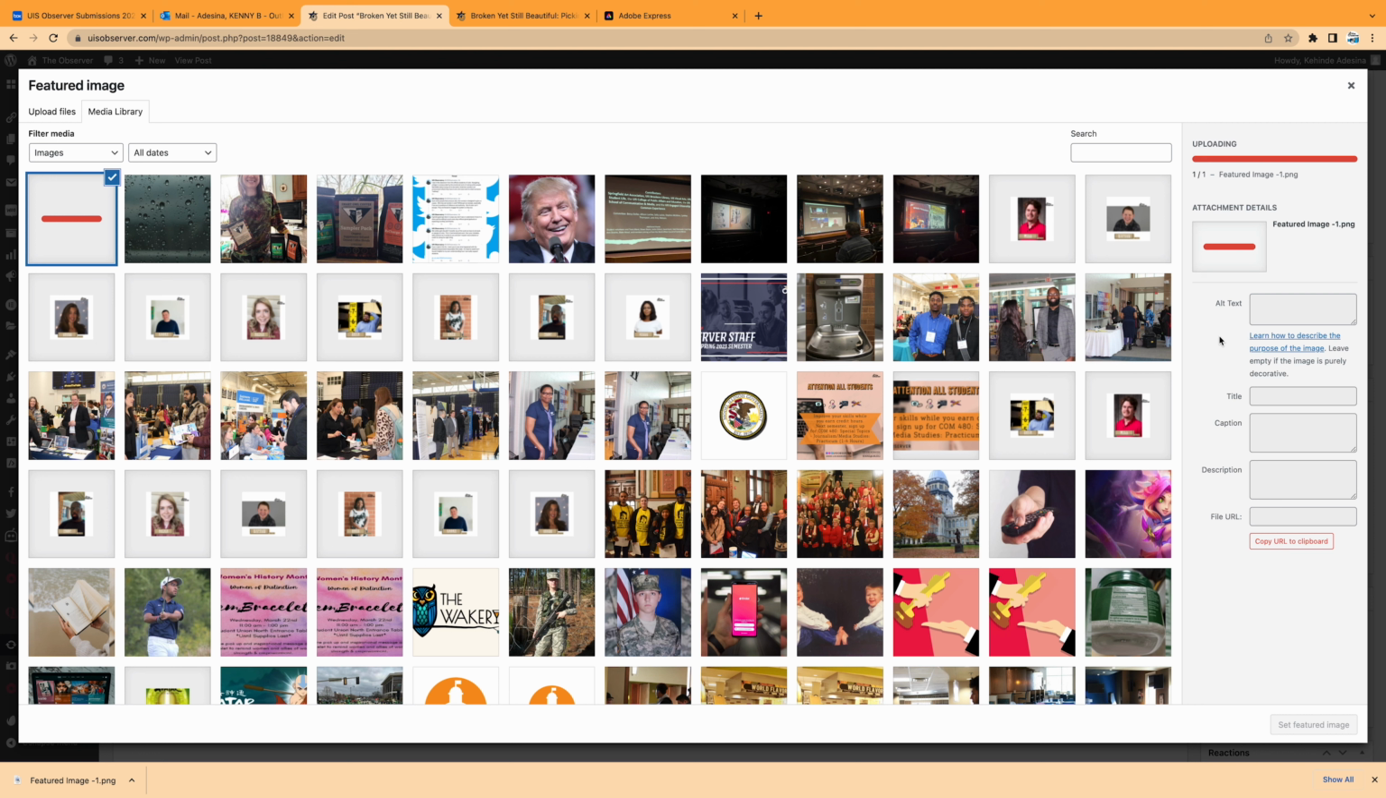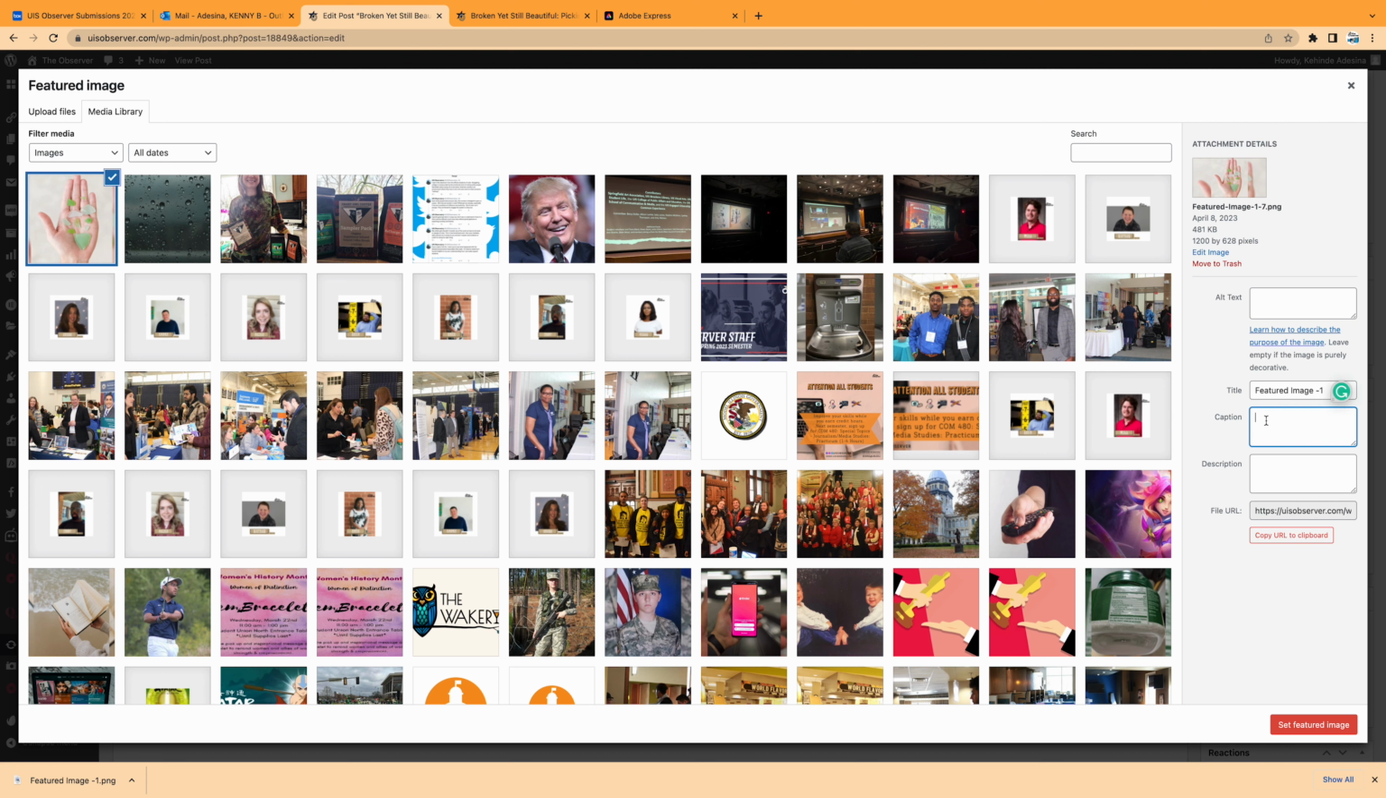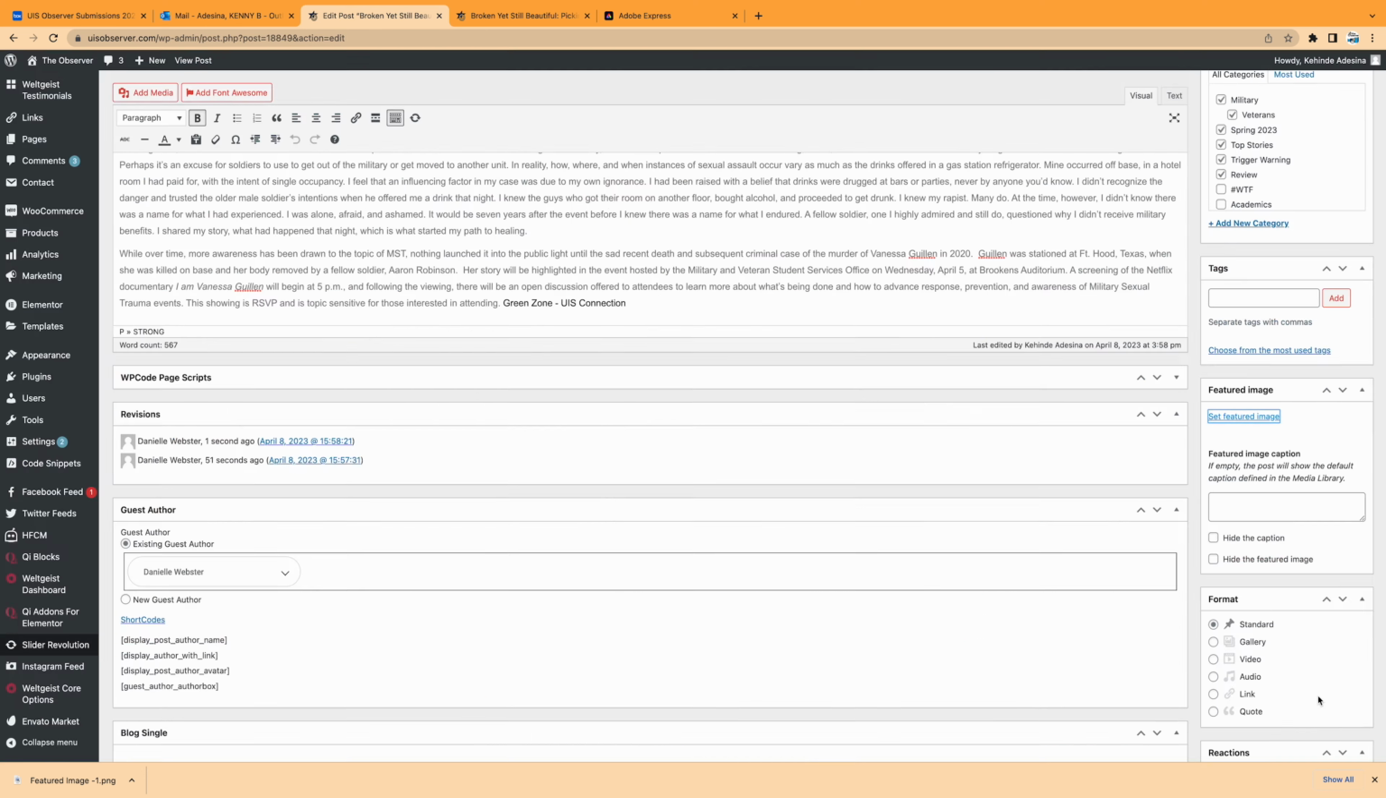You often have to wait a little while for the image to be uploaded and saved to your media library. After it uploads, we paste the caption we copied earlier and click on Set Featured Image. The next thing is to save draft. Never forget that. And if we preview the story now, we can see our beautiful landscape featured image.